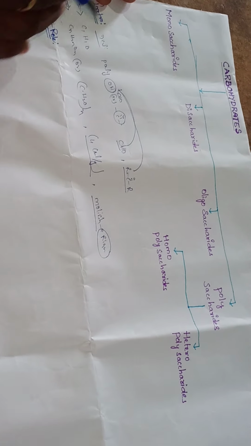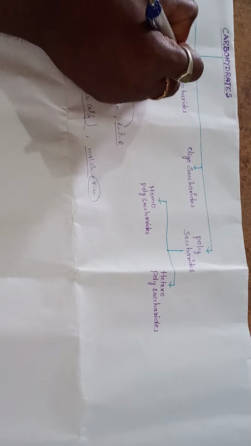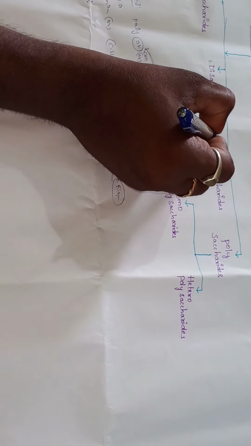The first is monosaccharides, the second is disaccharides, the third is oligosaccharides, and the fourth is polysaccharides. So carbohydrates are classified into only 4 types: mono-, di-, oligo- and polysaccharides, depending upon the sugar moieties.